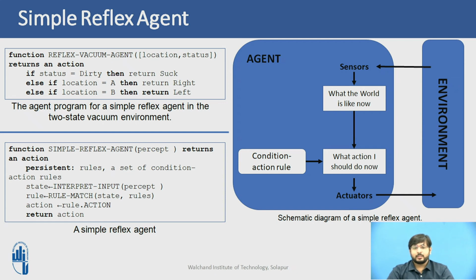Further, simple reflex behaviors can occur even in more complex environments. Just imagine yourself as the driver of an automated taxi. If the car in front of you brakes and its brake lights or tail lights come on, then you should notice this and initiate your braking. In other words, some processing is done on the visual input to establish the condition: the car in front is braking. This statement notifies our automated system that if the car in front is braking, then we have to initiate our braking sequence.